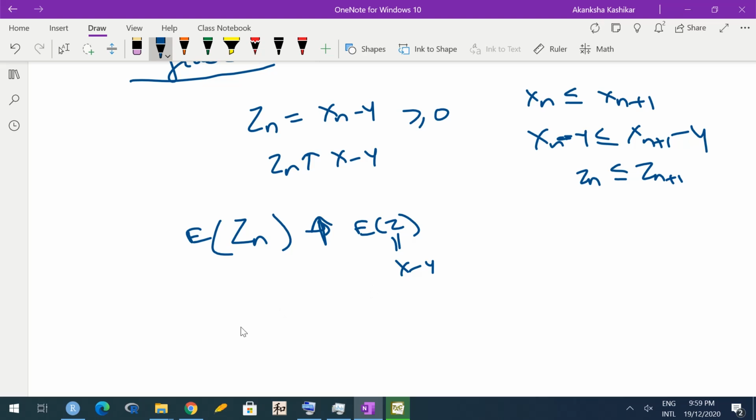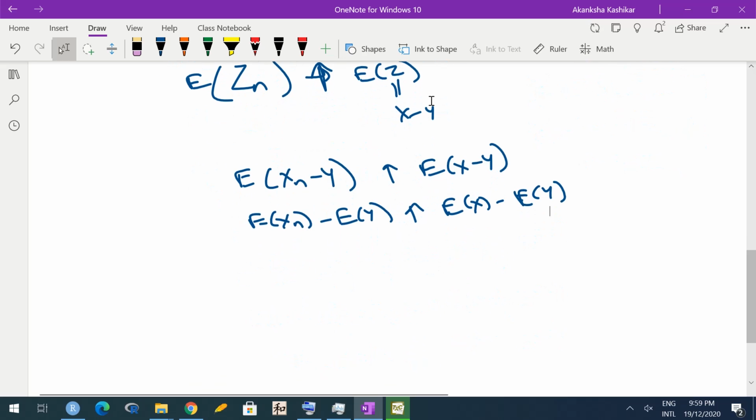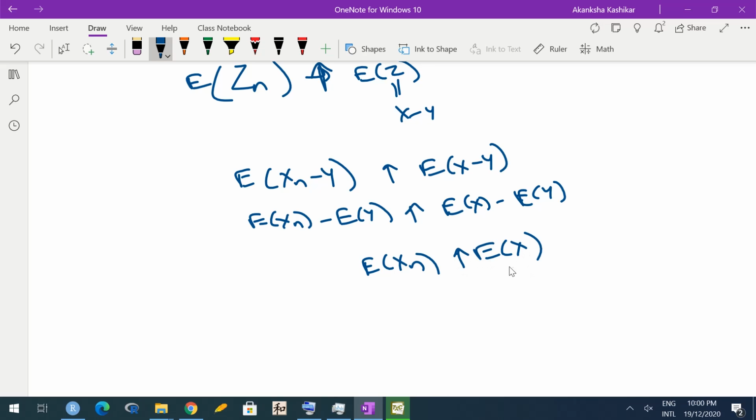X minus Y. So now I have expectation of Xn minus Y converges to expectation of X minus Y. And we know expectation is linear, so expected Xn minus expected Y converges to expected X minus expected Y. I can split expectation. Now that it's in expectation, it's a sequence of real numbers. So I can add expected Y to both the sides, and I get expected Xn converges to expected X.